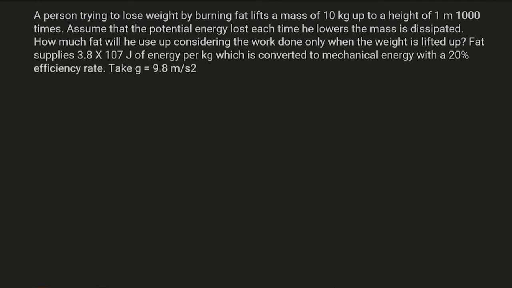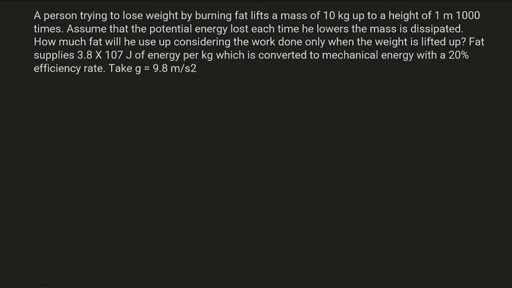Now the next problem. A person trying to lose weight by burning fat lifts a mass of 10 kg up to a height of 1 meter 1000 times. Assume that the potential energy lost each time he lowers the mass is dissipated. How much fat will he use up considering the work done only when the weight is lifted up? Fat supplies 3.8 × 10^7 joule of energy per kilogram, which is converted to mechanical energy with a 20% efficiency rate. Take g as 9.8 meter per second square.